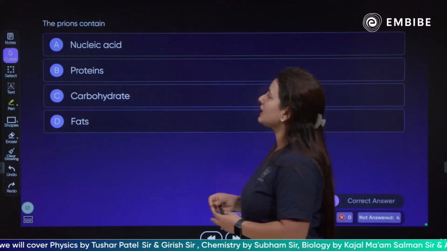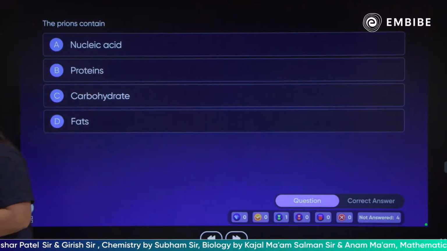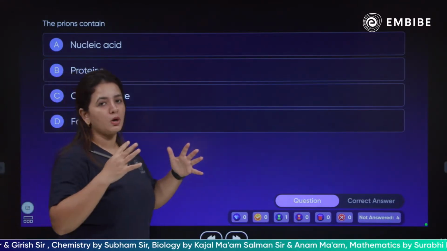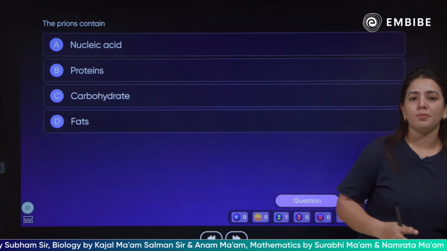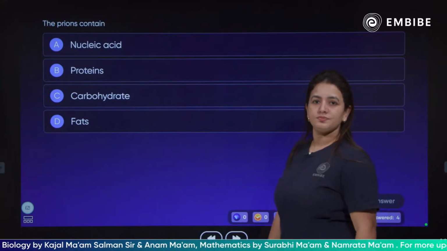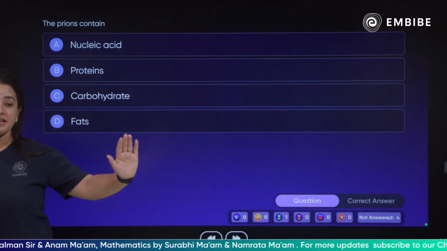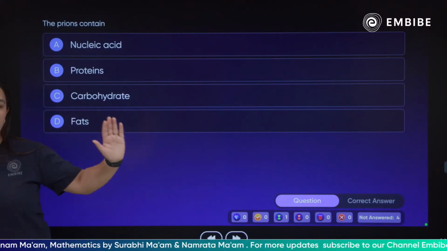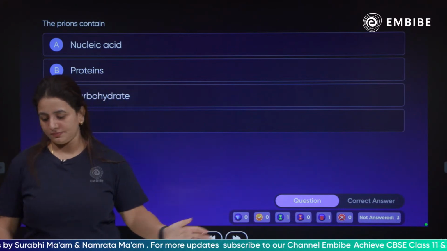Next question. The prions contain what? Protein, nucleic acid, carbohydrate, fats. What is a major component of the prions, children? Come on, quickly tell me. We already discussed everything related to it. Now you are solving questions, so I expect you to answer because just now we have discussed everything.